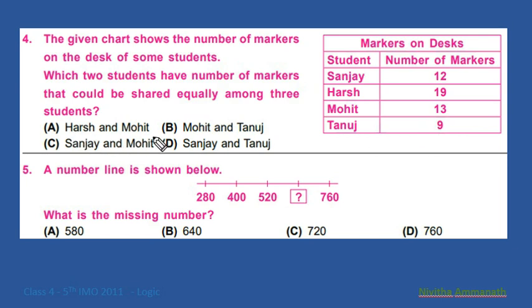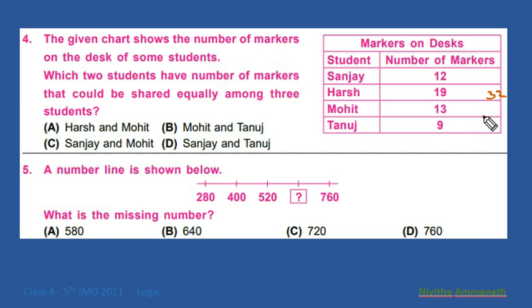Harsh and Mohit means 19 and 13, that is equal to 32. 32 is not divisible by 3. So it's not correct.